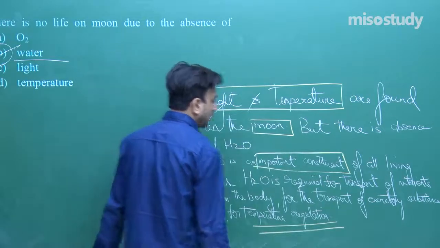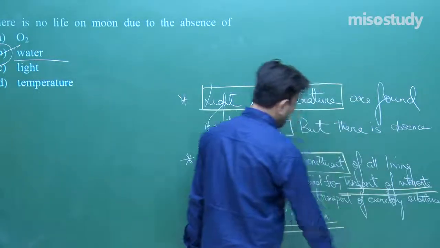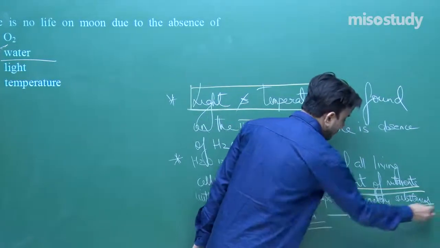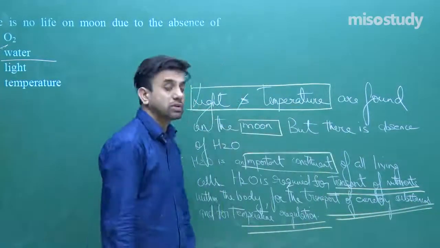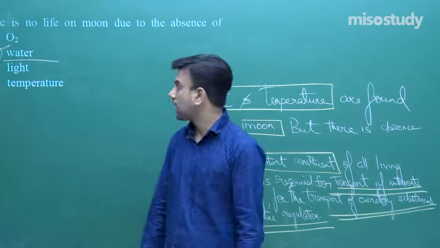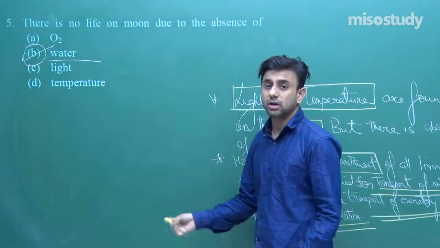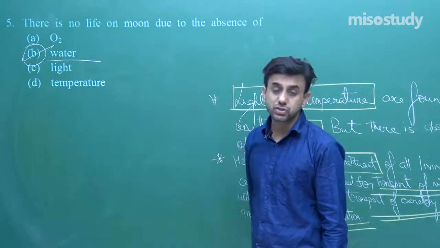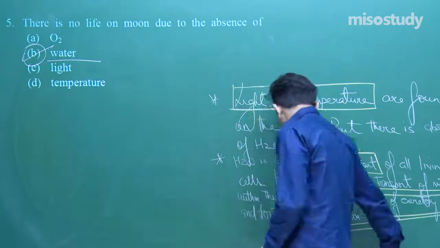Water is required for transport of nutrients within the body, the transport of excretory substances, and for temperature regulation. And hence we say there is no life on moon because there is no water. I just showed you there are so many functions of water.